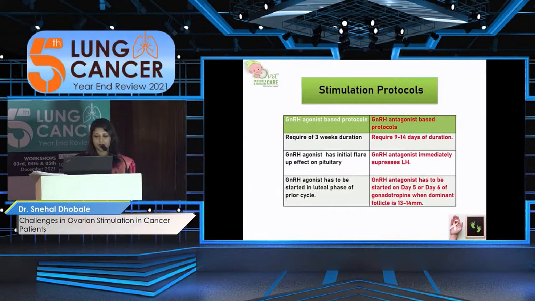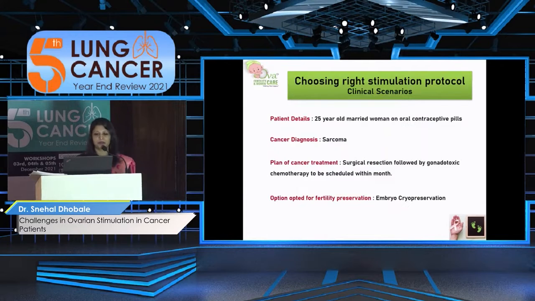And definitely we have these two stimulation protocols with us, GnRH agonist and antagonist. I don't want to go into detail, but the focus here is that we mainly use GnRH antagonist-based protocols, which reduce complications like ovarian hyperstimulation syndrome and give us the maximum oocyte yield with the minimum duration.